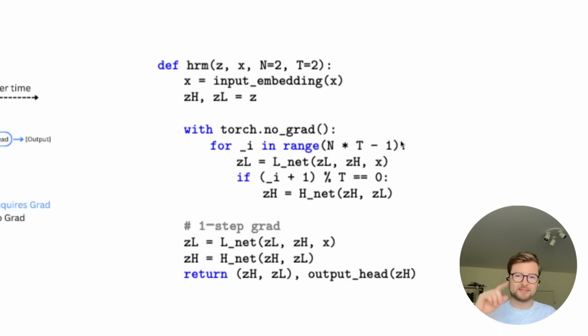You iterate over these loops through L and then also through H without gradients. And then you take a final forward pass through your LNet to update the L state, and through your HNet to update the H state. And that final H state is what you feed to a head. And that head gives you a final prediction, right? So iteratively refining towards equilibrium by calling L a few times and then calling H, L a few times, H, and then doing a final forward pass for a prediction.